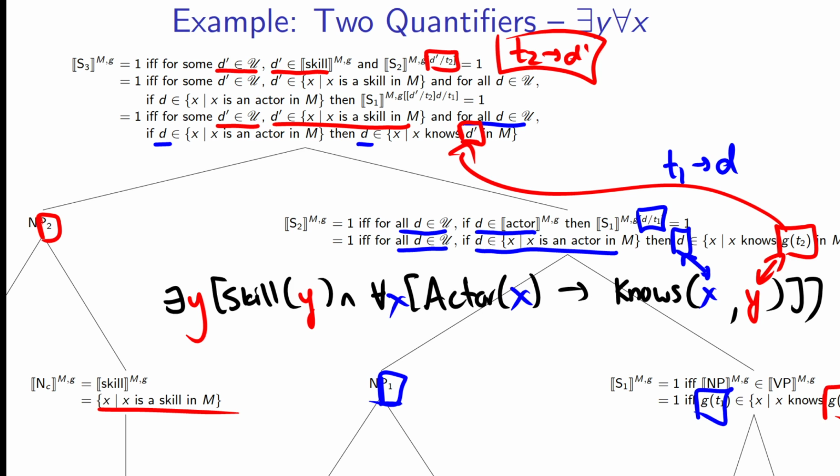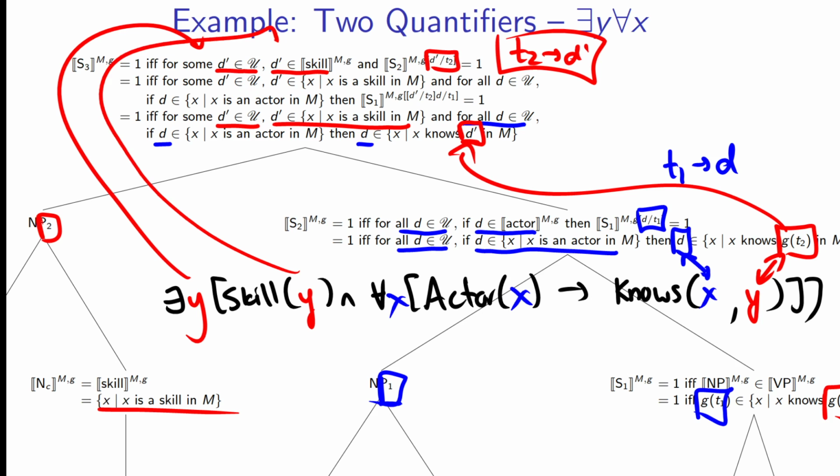So that's exactly what this bit corresponds to at the top. So there exists a y, there is some d prime in u, such that d prime is a skill. And then for all d in our universe, if d is an actor, then d knows d prime, and d prime corresponds to that direct object.